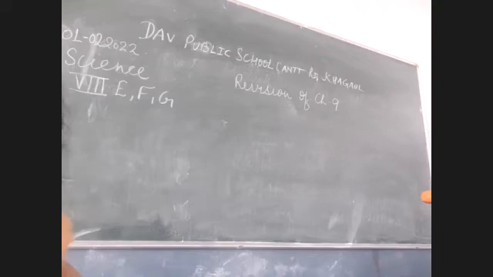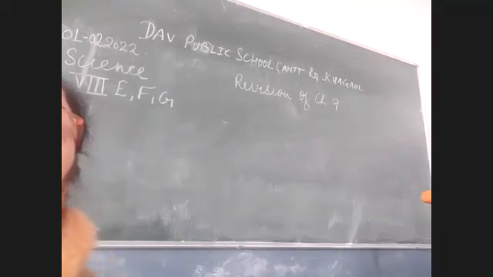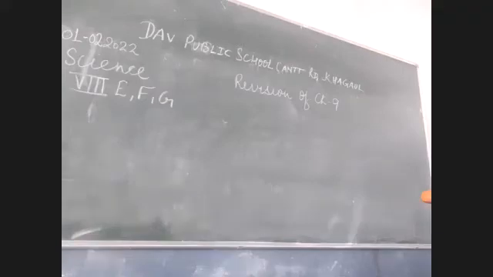Okay, now Aman Kumar. Yes, ma'am. Explain this properly. Say it once more. State the difference between oviparous and viviparous animals. Yes, ma'am. Viviparous animals are those animals whose females give birth to the young ones.